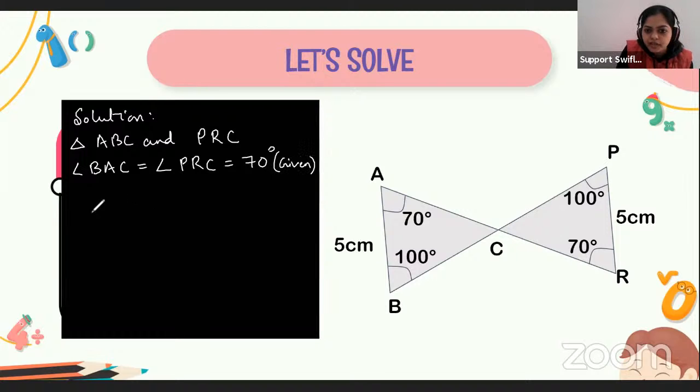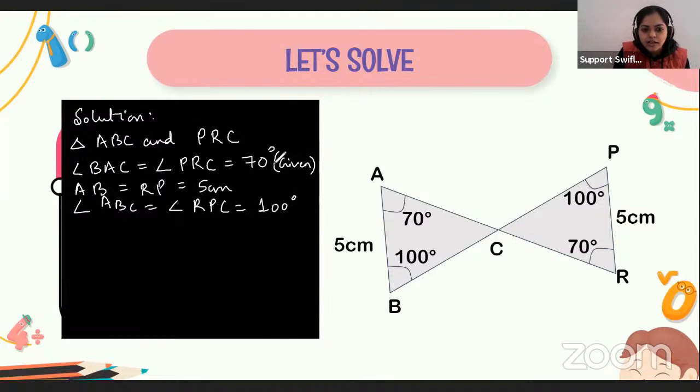And what else is given? Side AB is equal to the side RP is equal to 5 centimeters. And also it is given that angle ABC is equal to the angle RPC is equal to 100 degrees.